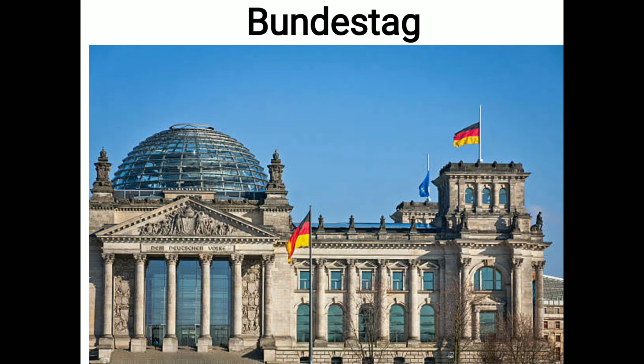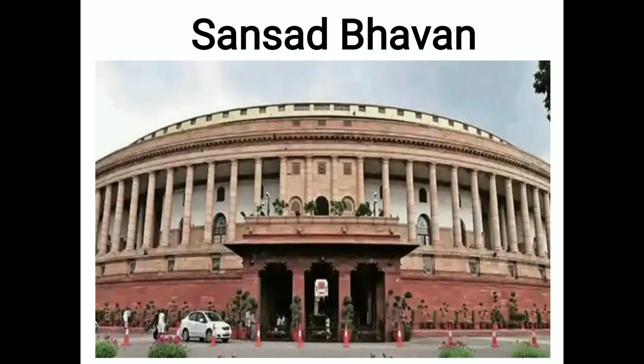And the last one is Sansad Bhavan. This Sansad Bhavan is located in Delhi. Parliament House, Sansad Bhavan in Delhi. This iconic building was inaugurated in 1927 by Lord Irwin, the then Governor General of India. The Parliament House comprises a central hall which is circular in shape and 98 feet in diameter. The building houses the Lok Sabha, Rajya Sabha and a library hall.